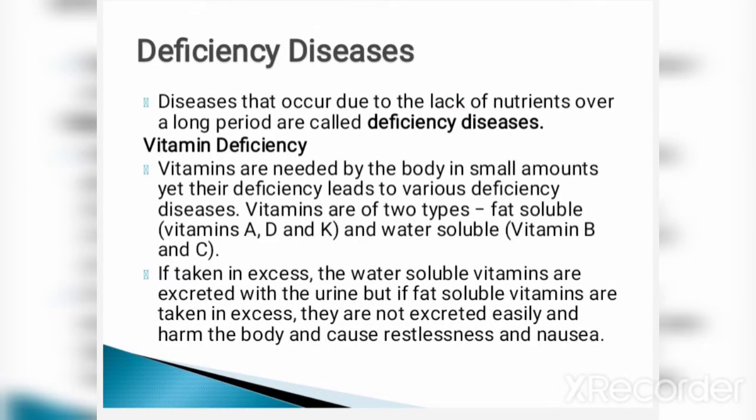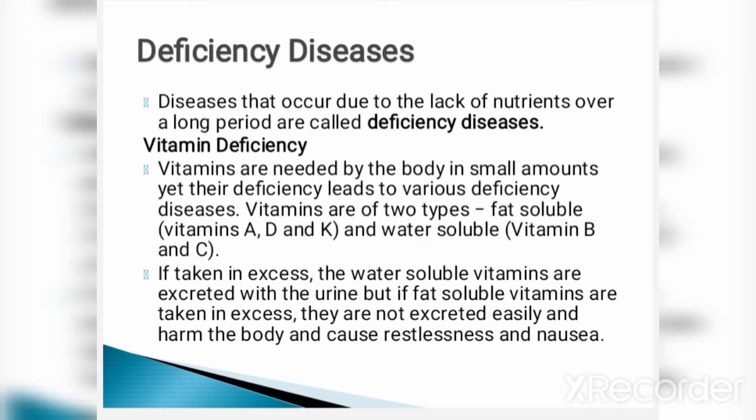Now, what are deficiency diseases? Diseases that occur due to the lack of nutrients over a long period are called deficiency diseases. So let's see what happens if we have vitamin deficiency. Vitamins are needed by the body in small amounts, yet their deficiency leads to various deficiency diseases.